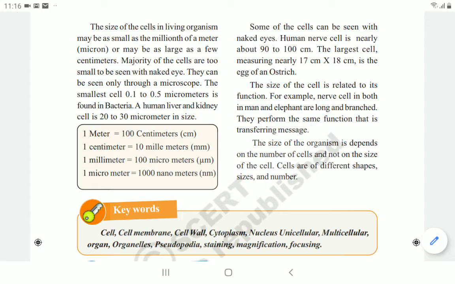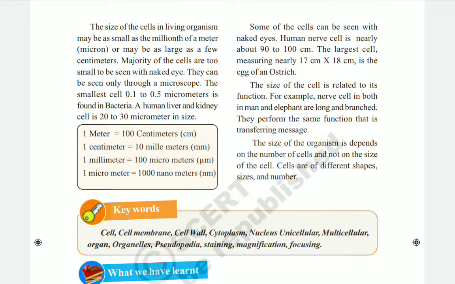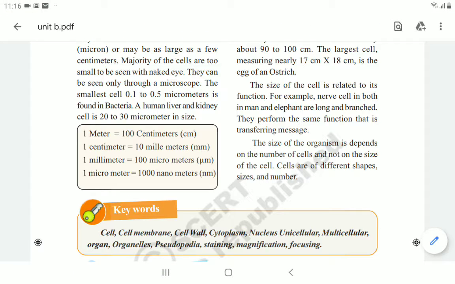These small cells we can see only with microscopes. The smallest cell, 0.1 to 0.5 micrometers, is found in bacteria only. A human liver and kidney cell is 20 to 30 micrometers in size. These are the smallest cells in our human body.